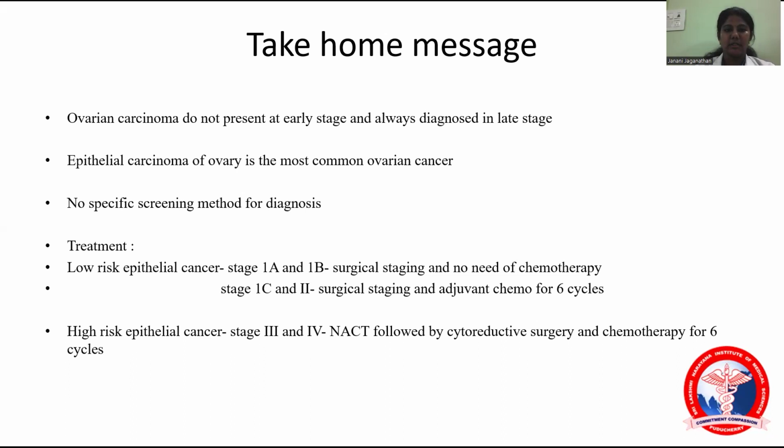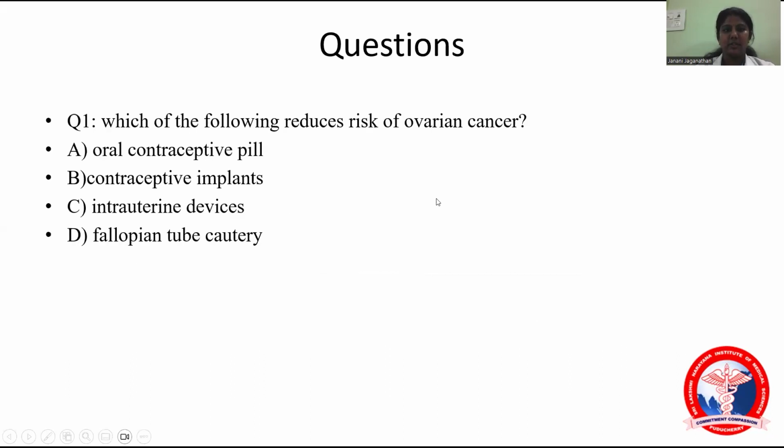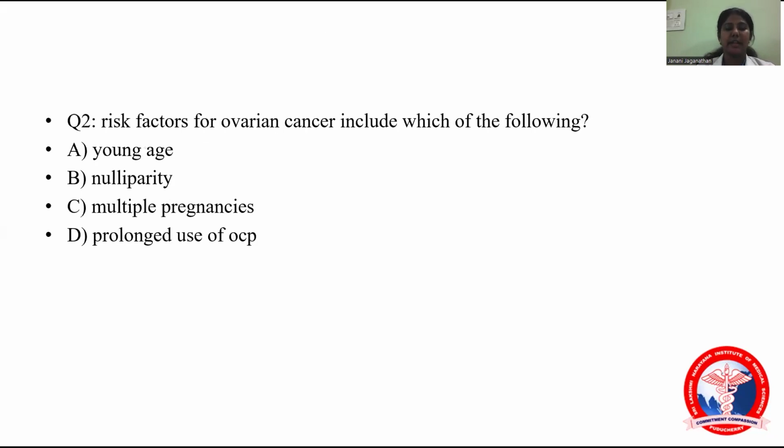After that, there is a question session. Which of the following reduces the risk of ovarian cancer? Oral contraceptive pill, contraceptive implants, intrauterine devices, or fallopian tube ligation. As we know, oral contraceptive pill intake will reduce the risk of ovarian cancer. Five years of OCP intake reduces the risk by 50%, and 5 years of OC pills along with tubectomy reduces the risk by 70%. So the answer is A, OC pill intake.